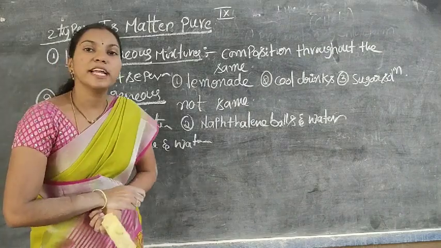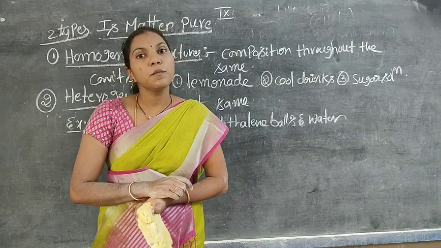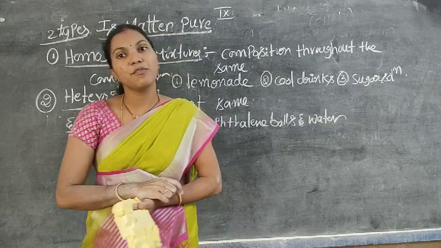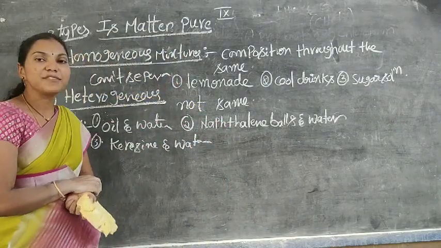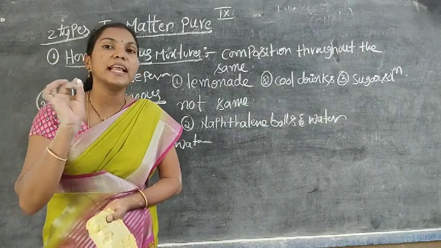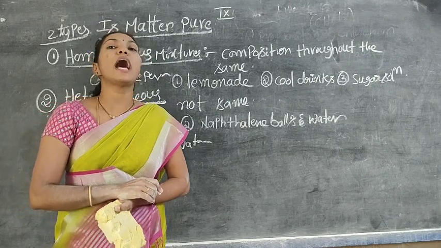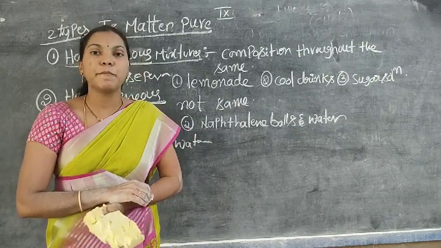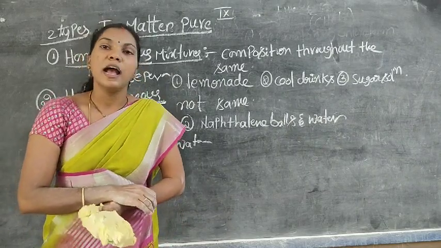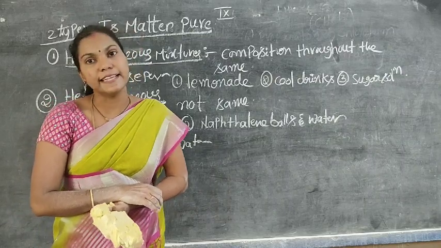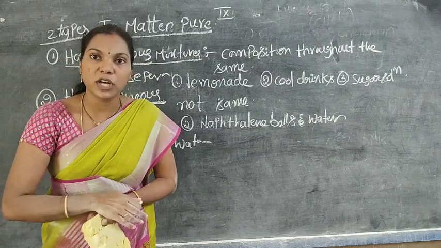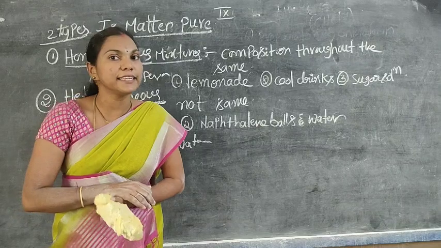Once again I repeat: mixtures contain two or more types of components, in equal or unequal proportion, whatever it may be. They can be classified into two types, homogeneous and heterogeneous. Homo means same. Mixtures with the same composition throughout are homogeneous mixtures. Examples are lemon juice, cool drinks, sugar solution, salt solution. This type of mixture cannot be separated easily. After preparing the lemon juice, can you separate the lemon drops? Can you separate the sugar? The salt? No, we cannot separate it easily.